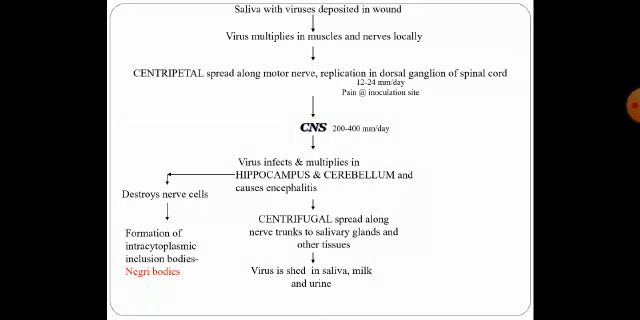Now, after it has reached the spinal cord, it enters the central nervous system. Once it is in the central nervous system, its travel rate increases fast. It travels at a rate of 200 to 400 millimeters per day. So you can see the drastic difference between the two rates. In the central nervous system, the virus infects and multiplies in particular regions, that is the hippocampus and the cerebellum.